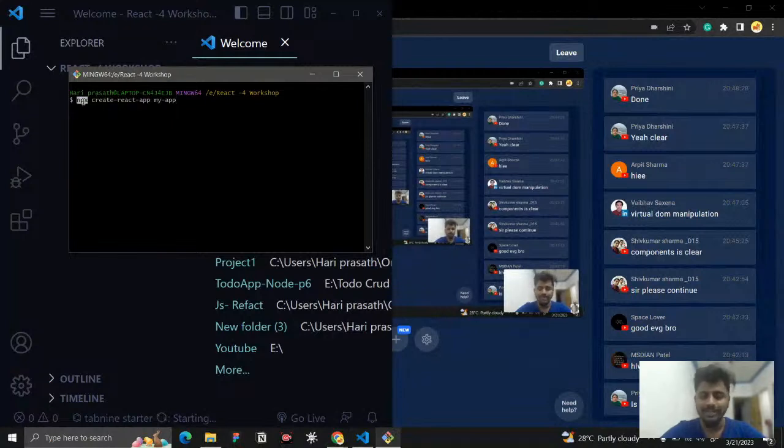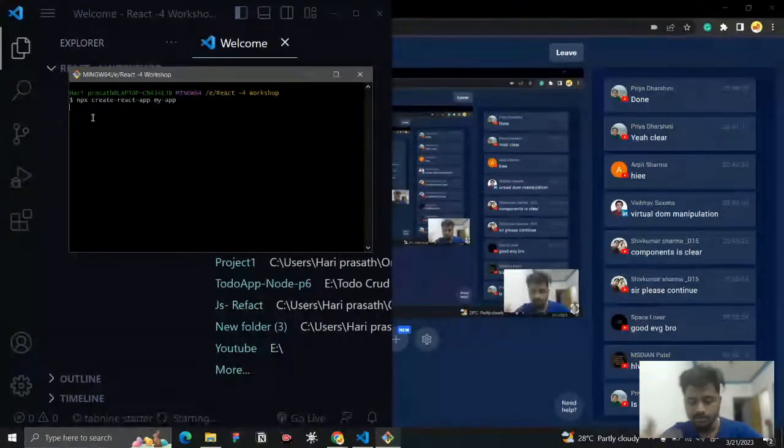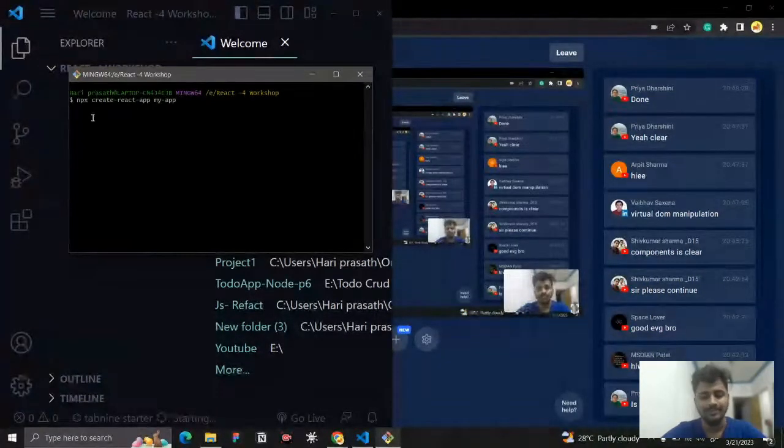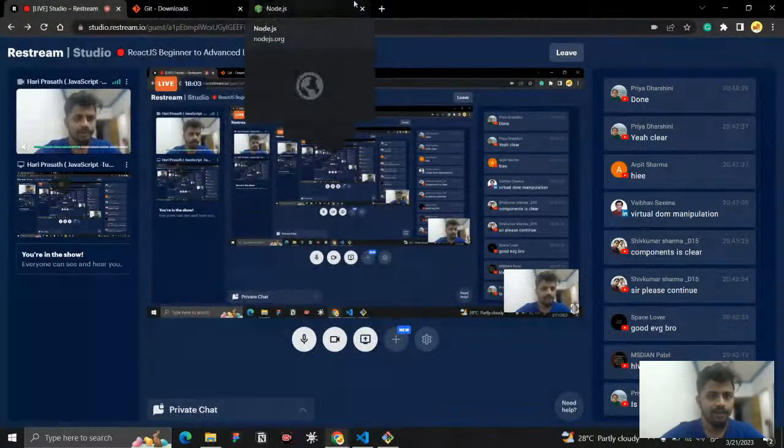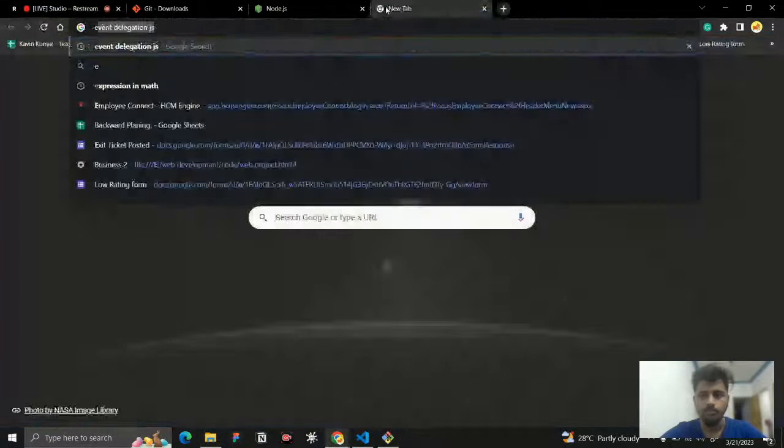So what is this npx? It will install the latest version of React, and it will install only one time. It is not a global installation. Every time you are creating a React app, you need to use this. So I just ran this, and it takes some time to download and install all the packages needed to start with React. Meanwhile, let's look into the new React documentation. Even right now I watched that the React documentation is updated.